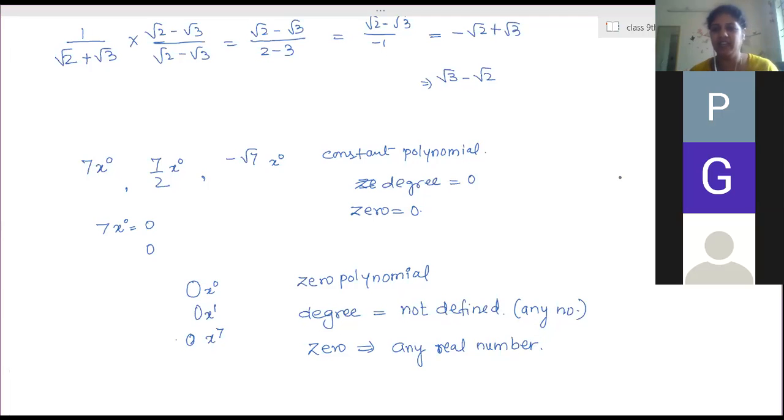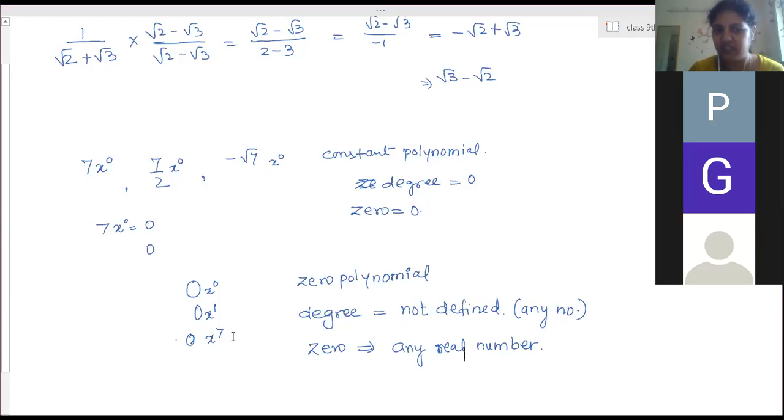0 you multiply with anything, you are getting the answer 0 always. So the zero means the value of x, whatever you substitute, to get the value 0. Already you are multiplying with 0, so any value of x you can substitute there, right? It can be something like pi also. Anything. So therefore it is written any real number.